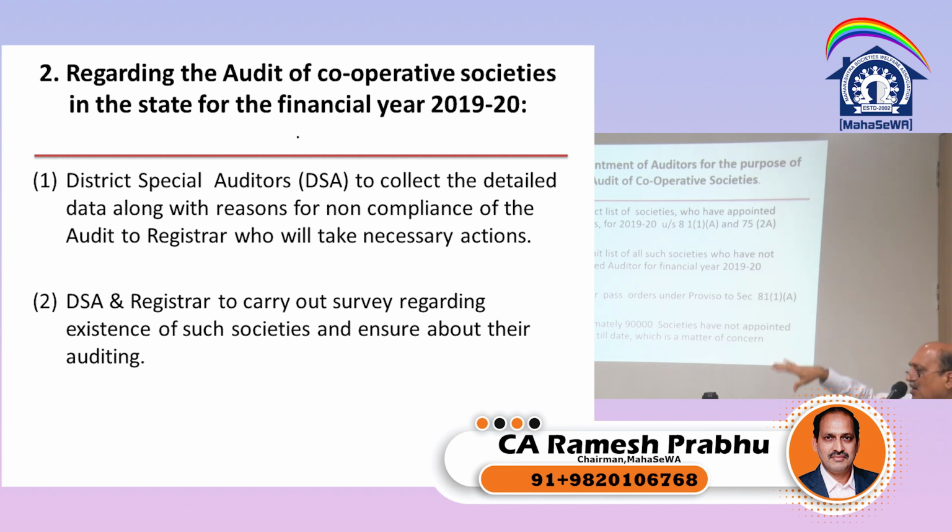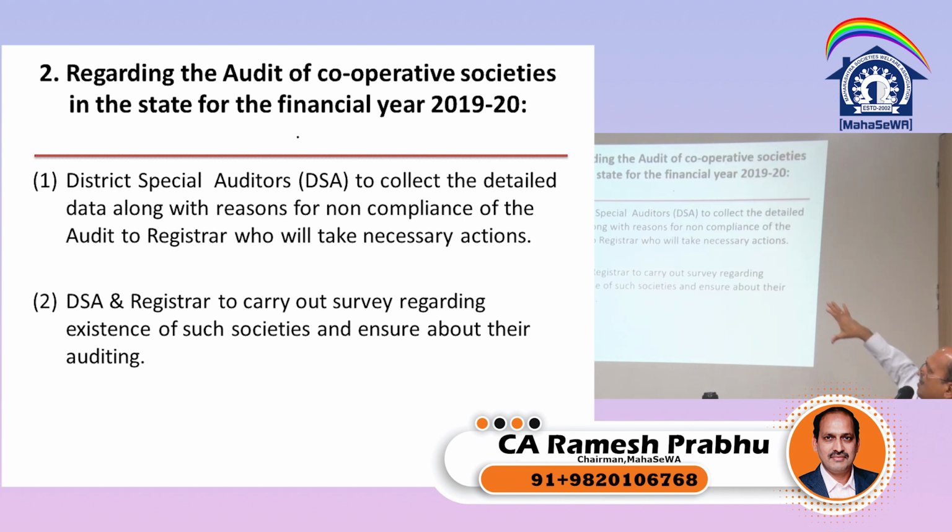Secondly, regarding the audit, the district special auditor has to collect detailed data along with the reasons for non-compliance of audit and report to the registrar, who will take necessary action. That means if the society's auditor has accepted the audit, why he has not carried out the audit, and then issue a show cause notice to the auditor and take necessary action against the auditor and the society.